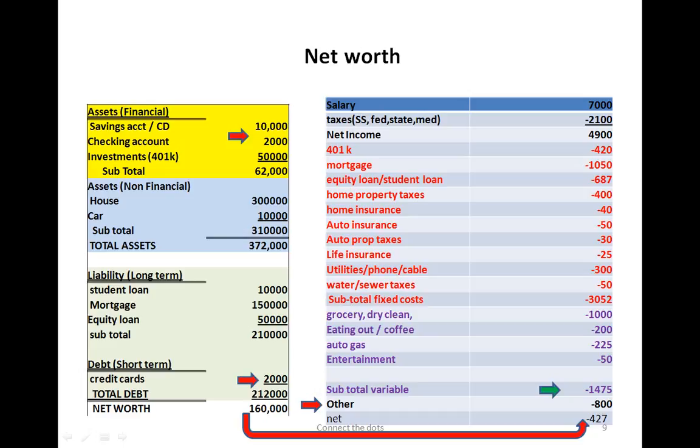Well, she can get the money from the assets, maybe from the savings account, or she can borrow with the credit card. Either way, her net worth will drop by 427, because she needs an additional 427 plus the 373 that she has extra every month, 800, to pay that. So depending upon which way the money flows, that's going to drive the balance sheet, i.e. the financial assets or the liability, and that's going to change the net worth. So that's the quick summary of the net worth conversation.